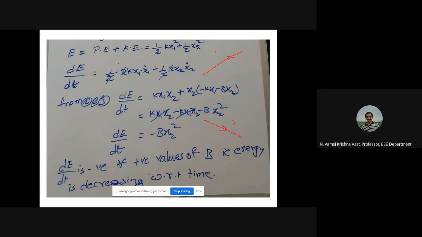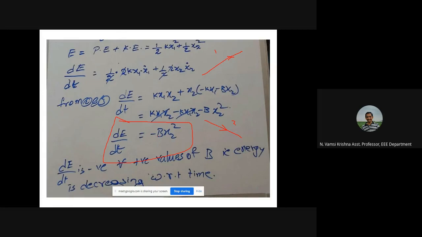So for the system to be stable, how should the energy be? We said decreasing in nature. If the energy is decreasing, we can say that the system is stable. If the energy keeps on increasing, we cannot say that the system is stable, it will be unstable. So from this expression, dV/dt equal to minus b x2 square, we can say that the energy will be decreasing, or dV/dt is negative for all positive values of b.